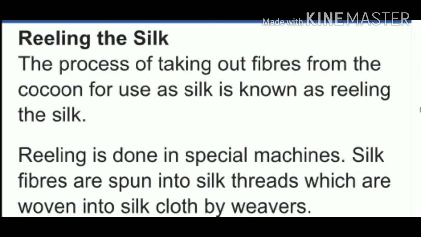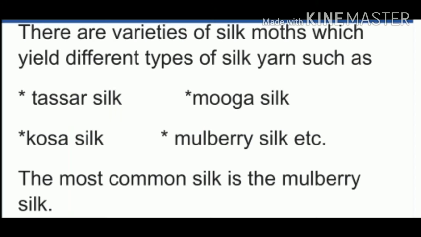Next, we are going to discuss the different types of silks. So, listen children, we have different types of silks. See, what types have we already discussed? The most common silk moth is the mulberry silk moth. So, from that we get mulberry silk. The mulberry silk is obtained from the mulberry silk moth. Mulberry silk is very soft, lustrous and also elastic. We can dye this mulberry silk into many different colors.